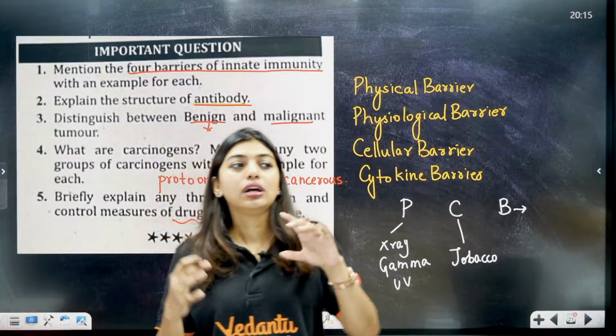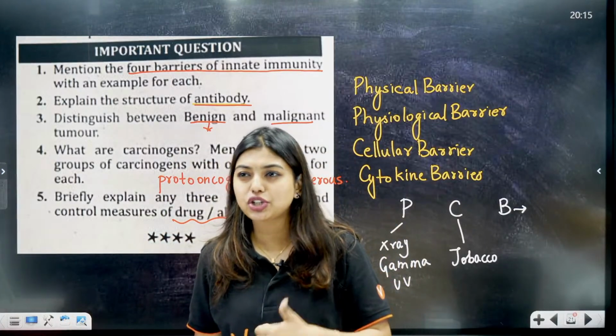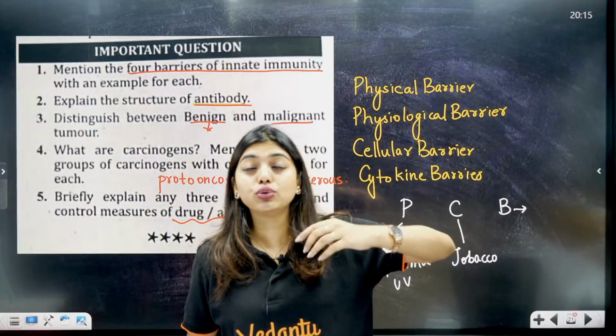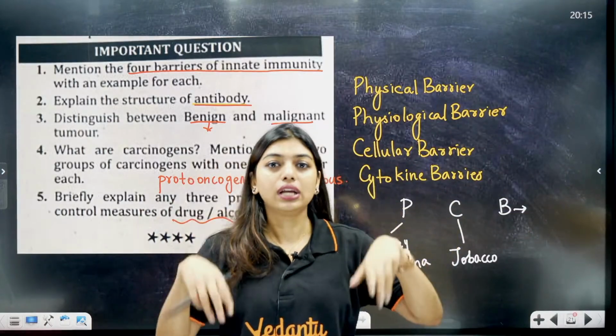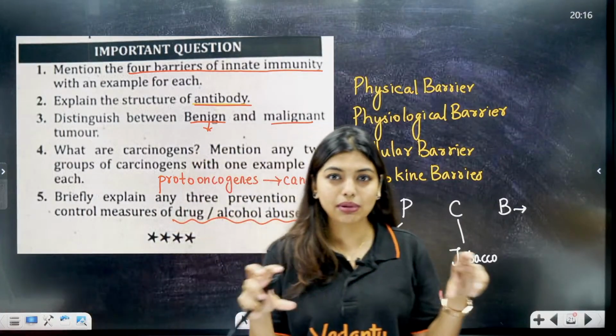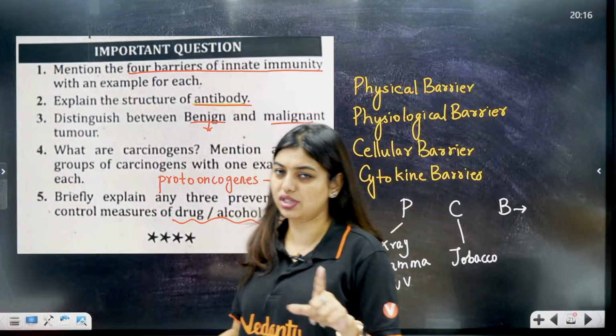They do not like the reality. This happens because of peer pressure, that you want to excel exactly like your friend, or you want to be cool, especially in teenage. So 15 to 25 years is the age at which maximum people do drug abuse and alcohol abuse. Okay, students?